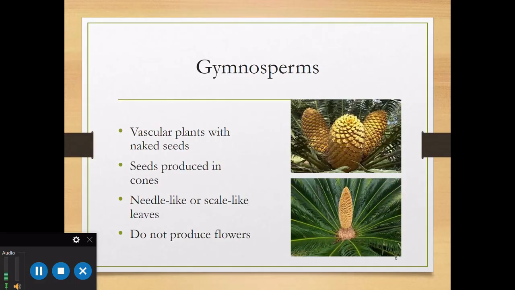Then we'll briefly look at the gymnosperms. The gymnosperms are seed-producing vascular plants, but their seeds are naked. They are not enclosed in fruits like we shall see in the angiosperms. They typically have needle-like leaves and cones and are well adapted to colder and drier environments. Their fertilization occurs without water.